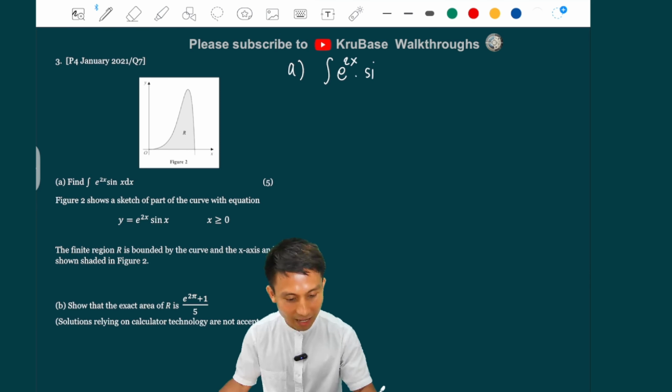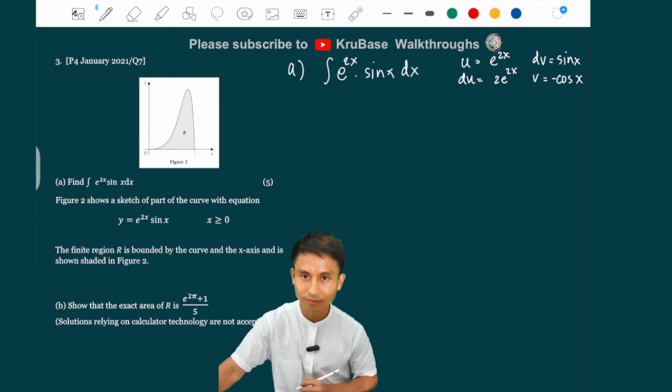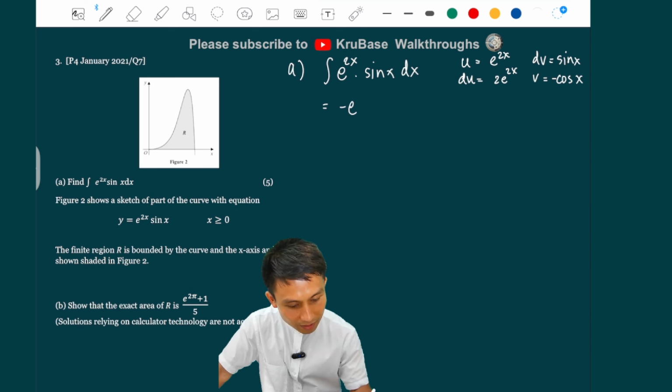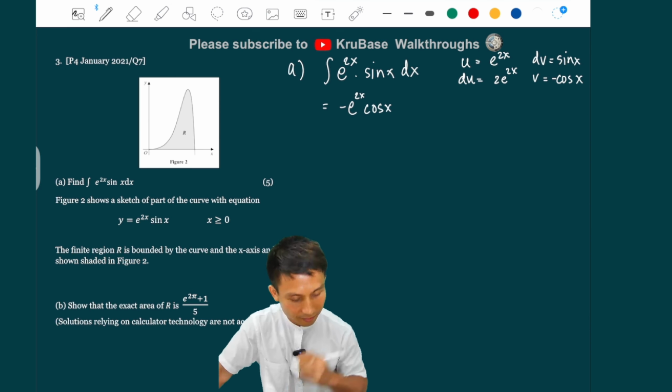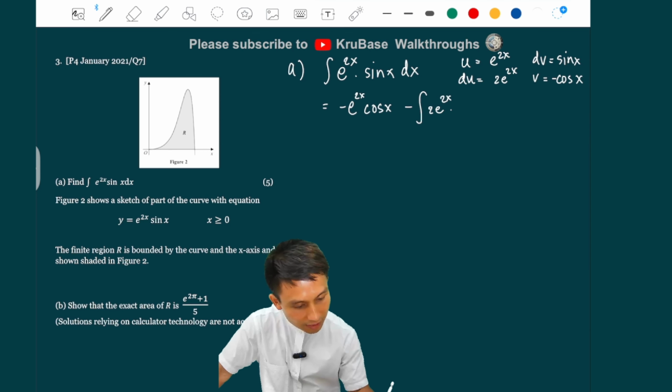So we're going to make u equals e to the 2x, so du is 2e to the 2x, and dv would be sine x. So integrate sine x, we get a minus cos x, right? Okay, so far so good. So that would be equal to uv, minus e to the 2x cos x, yeah? And minus integral du, which is 2e to the 2x, and then v, which is minus cos x. So I'm going to have a plus here, plus cos x.